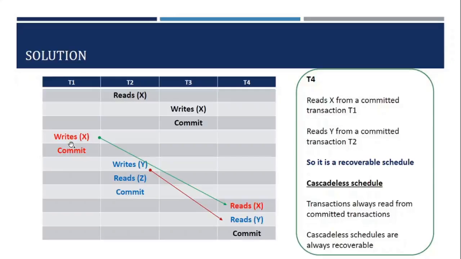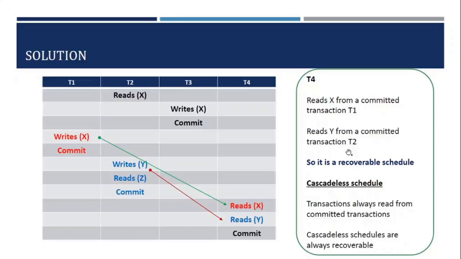So there is no issue of aborting T1 or aborting T2. T1 is committed, only after that T4 reads the value of X. Similarly, T2 commits what it has written to Y, only after that T4 reads the value of Y. So this schedule doesn't suffer from cascading abort.